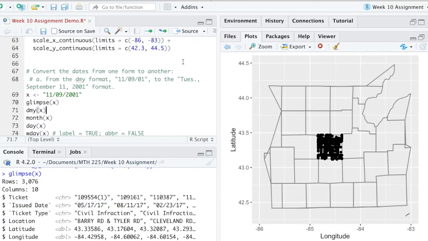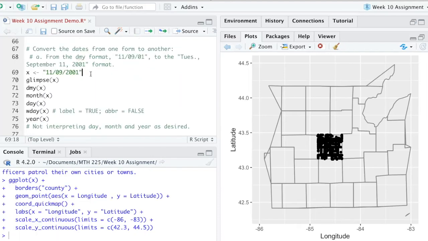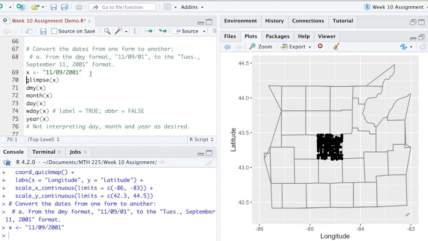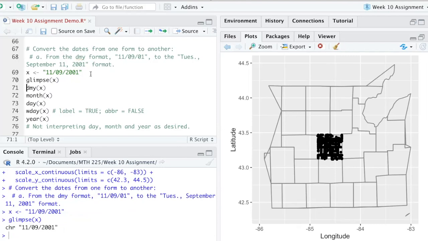All right, so I want to go through and take a look at a date like this and some other dates and just convert them to another format. Chapter 16 gives you a lot of information about changing dates from one format to the next. But let's say that our date is in this format, where the middle number is the month, the number to the left is the day, and the number over here is the year. The first thing we're going to do is assign our date format to be X. And let's take a glimpse at that X. Notice it thinks it's a character, so it's not interpreting it as a date.